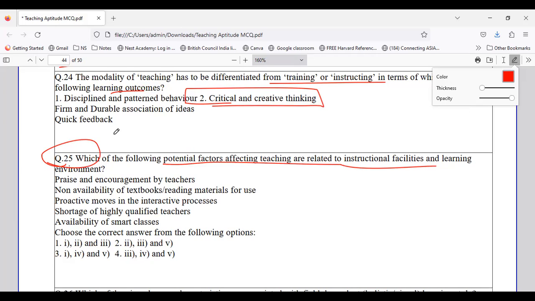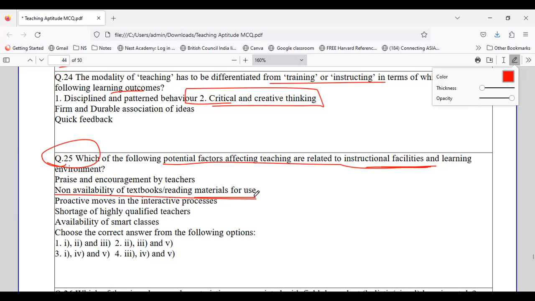See, some options here are very negative, so you can easily come to the right answer. So if we look at the factors, obviously that is option number 2, non-availability of textbooks, which is related to instructional facilities and material for use.